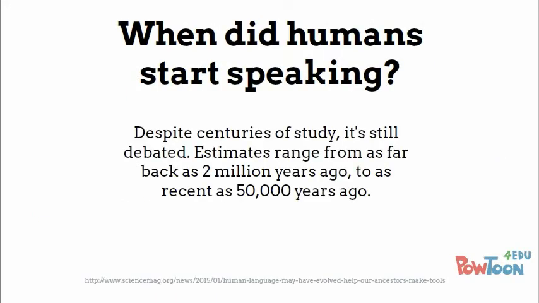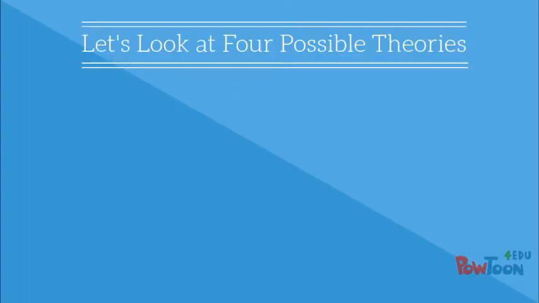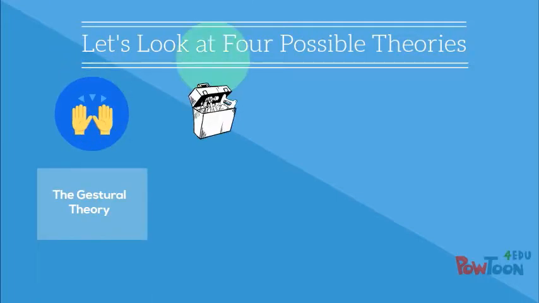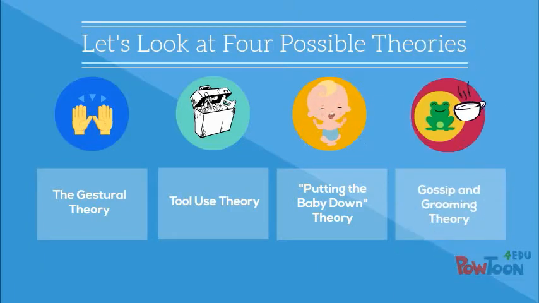When did humans begin speaking? This is still a debated subject, and there are estimates ranging as far back as 2 million years ago to as recent as 50,000 years ago. So how and why did humans develop language? No one knows for sure, which is shocking. My paper will look at 4 possible theories to see which one is the most plausible. The theories I'll be looking at are the gestural theory, the tool use theory, the putting the baby down theory, and the gossip and grooming theory. I'll give a quick rundown of each theory now.